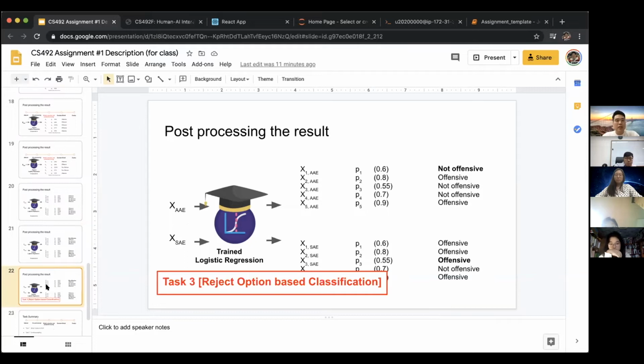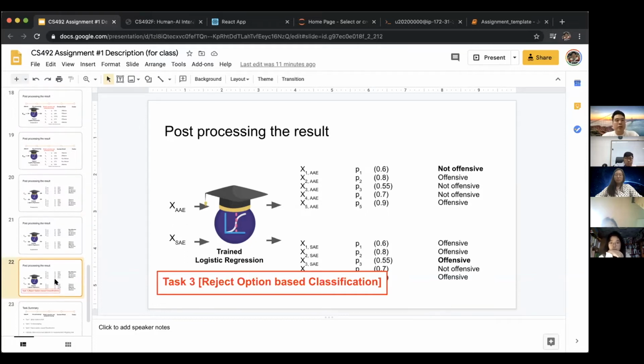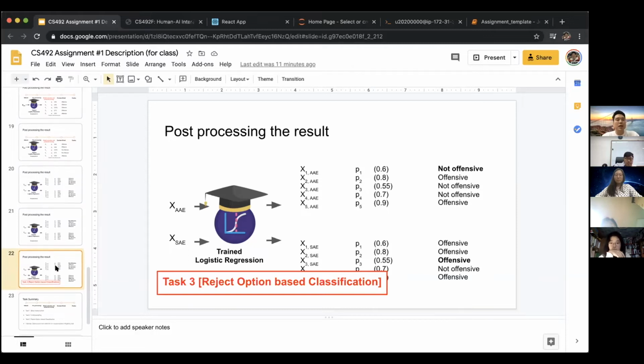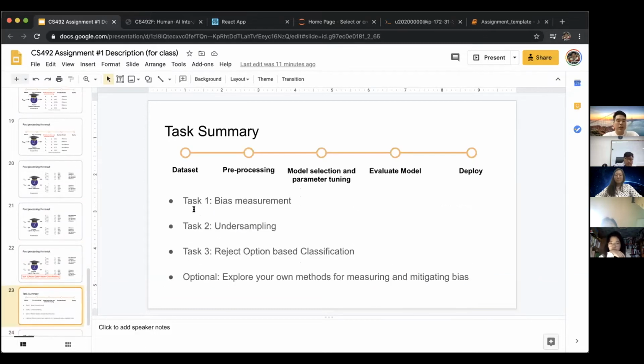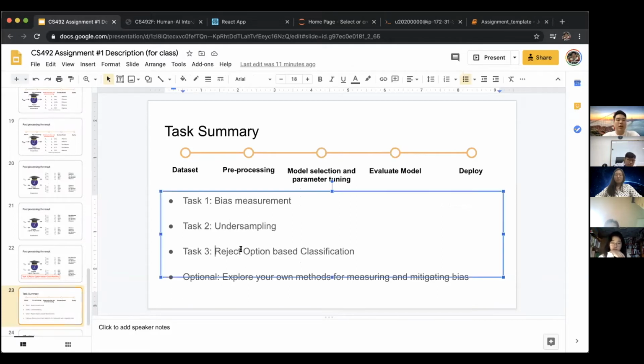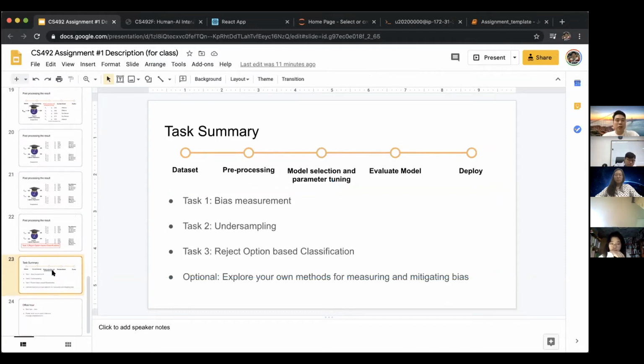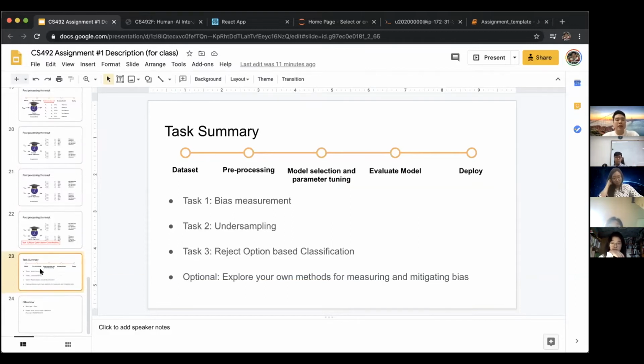Detailed explanations are also given, so you don't have to worry about that. And here, the third task is to implement this technique. So basically, there are 3 techniques to implement. The first one is about how to compute the bias measurement. And the second one is a bias mitigation technique called undersampling. The third one is reject option-based classification, which I just introduced. And after going through these tasks, it is highly encouraged to explore your own method for measuring and mitigating bias.